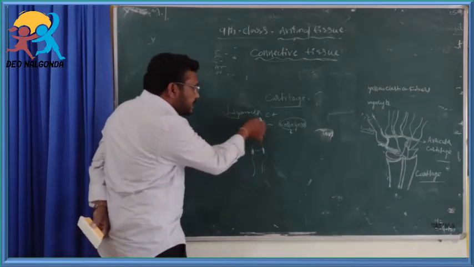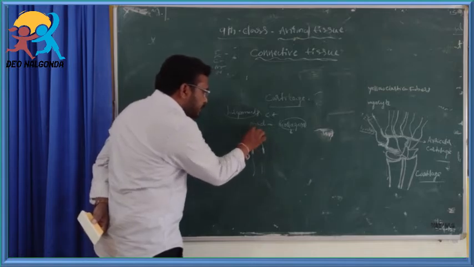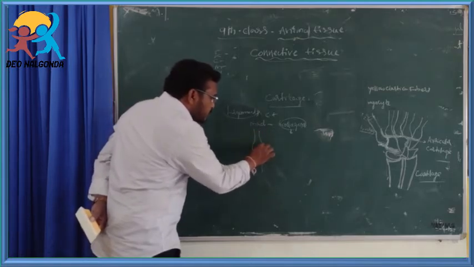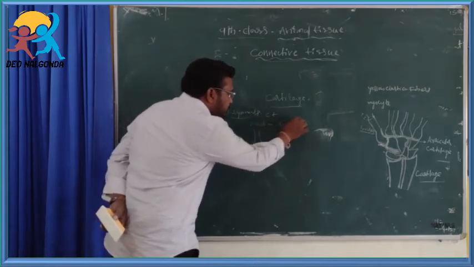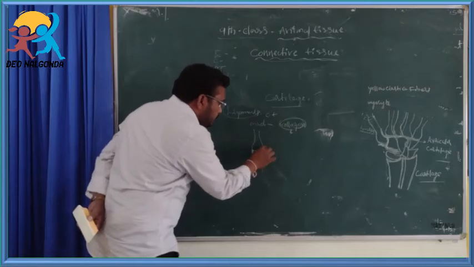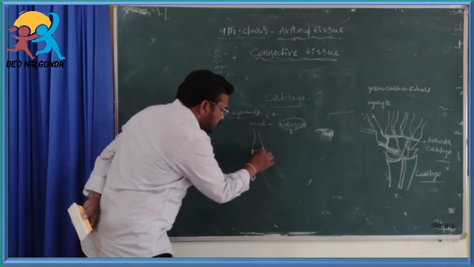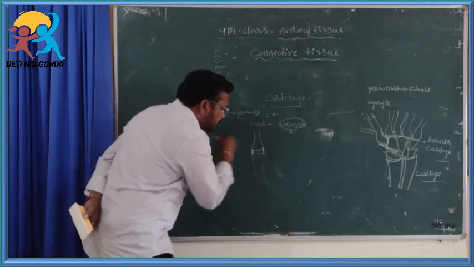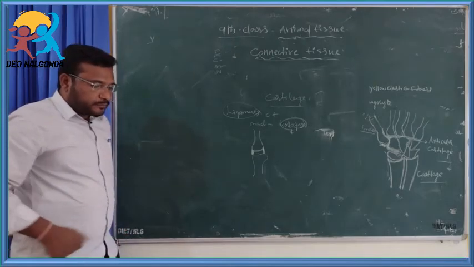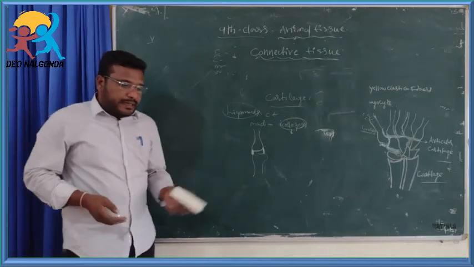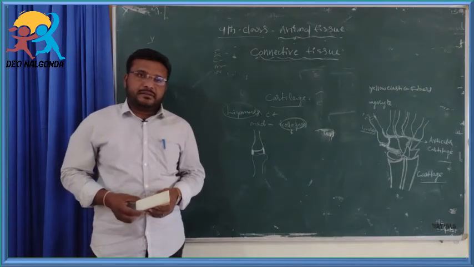What are ligaments? A ligament is one of the connective tissues. It is present at the joints of two bones. It is made up of collagen fibers. It holds two bones in their original position, helping the movement of the bones. Okay, students, ligaments are of a very elastic nature.